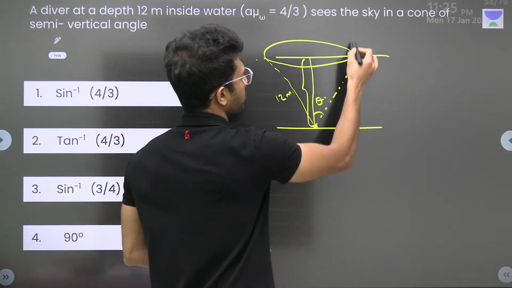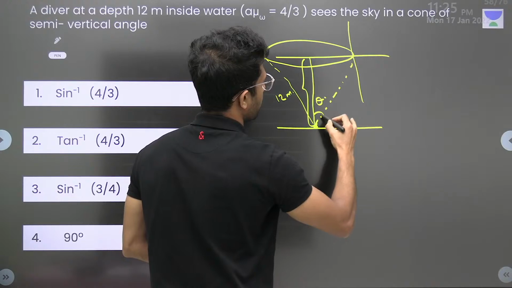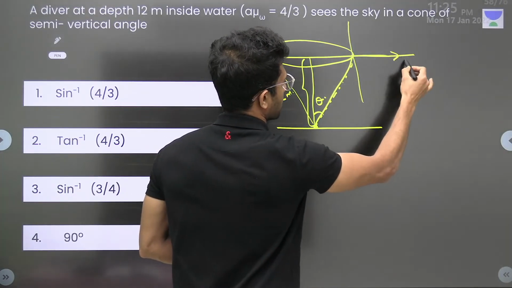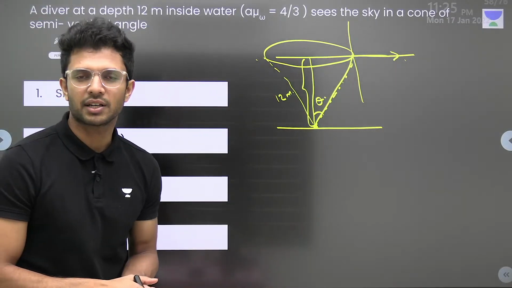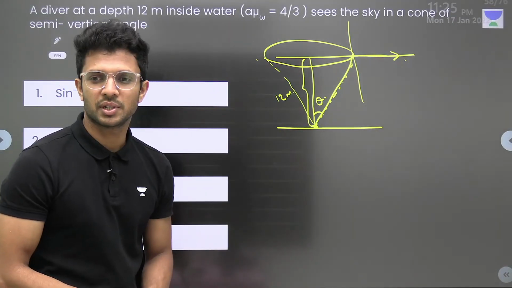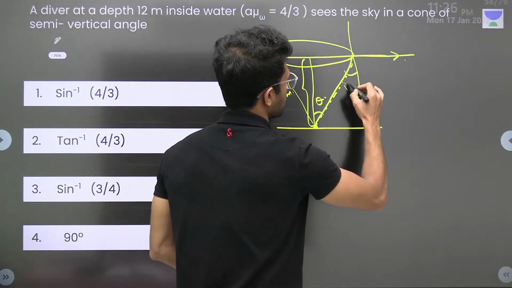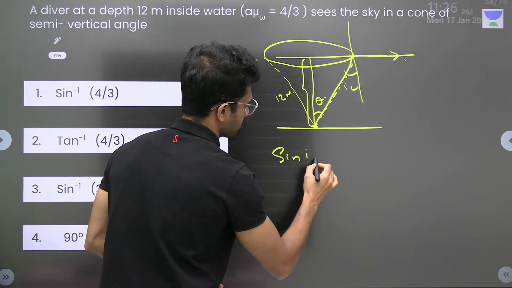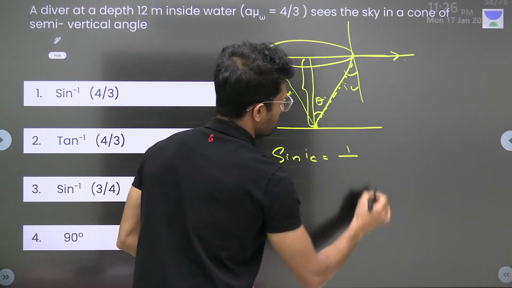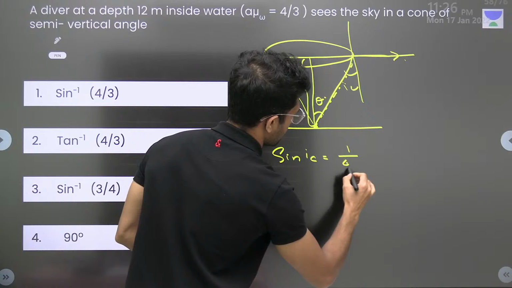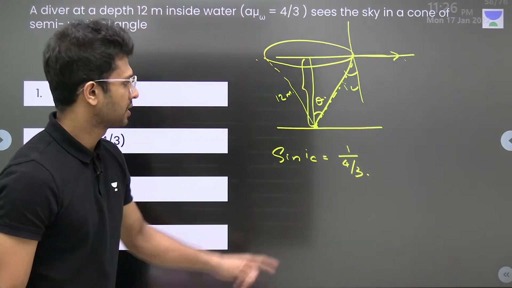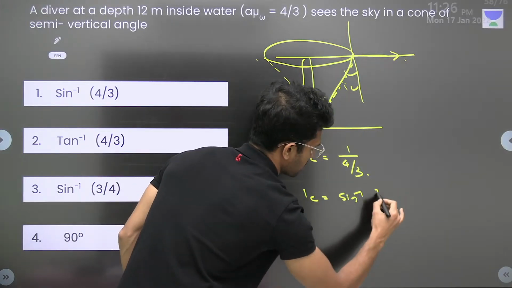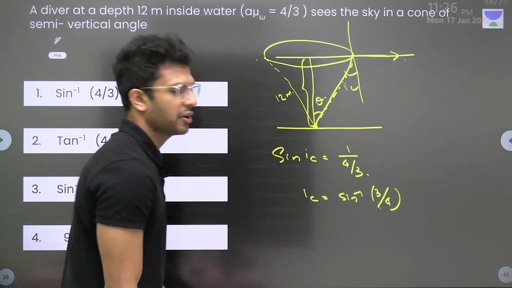How can we find out? A ray of light going like this will undergo refraction and will pass through the line of separation between the media. Now, if we mark this as the critical angle, we know that sine of iC is equal to what? Sine of critical angle is equal to 1 by refractive index, right? That is 3 by 4. So iC is equal to sine inverse of 3 by 4.